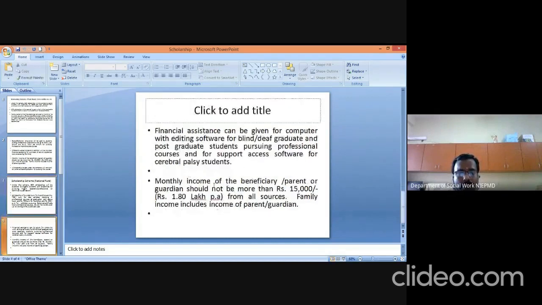Next, under this scheme, financial assistance can be given for a computer with editing software for blind and deaf graduate and postgraduate students pursuing professional courses, and for support access software for cerebral palsy students. Then the next provision under this scholarship is the monthly income criteria, which should be rupees 15,000 per month of family income. Per annum income should be 1 lakh 80 thousand rupees.